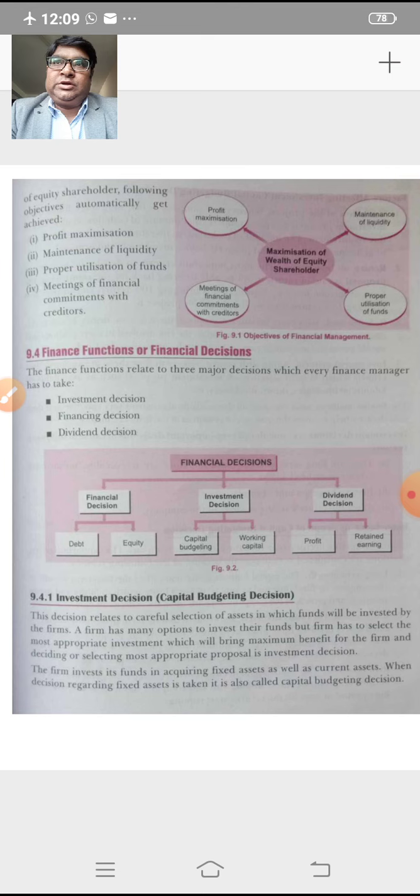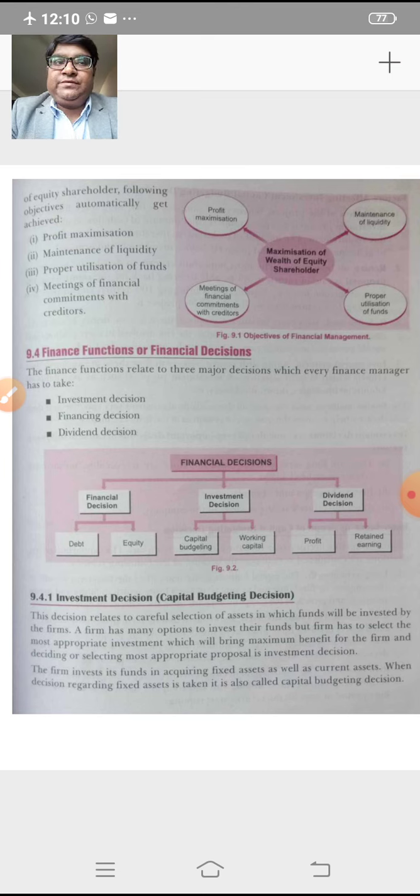And in order to buy land and set up the factory, huge expenditures are involved. As you know, financial management is related with the acquisition and allocation of funds. That means proper utilization of funds is also one of the activities of financial management. So in the investment decision, the financial management takes various decisions related with the investment in fixed capital.